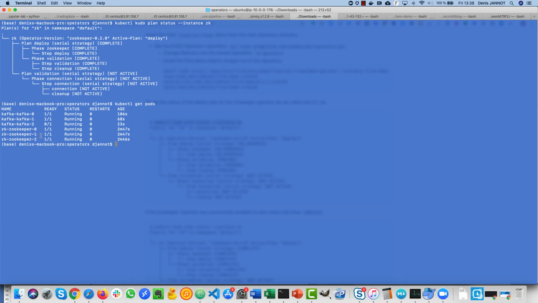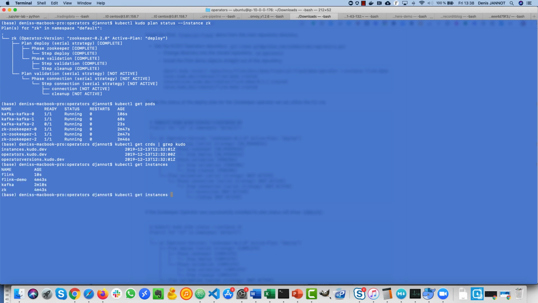The way it works behind the scenes is that you have this notion of custom resource definition. So if I go to Kudo and do a kubectl get instances, for example, I see the Zookeeper operator instance described here.